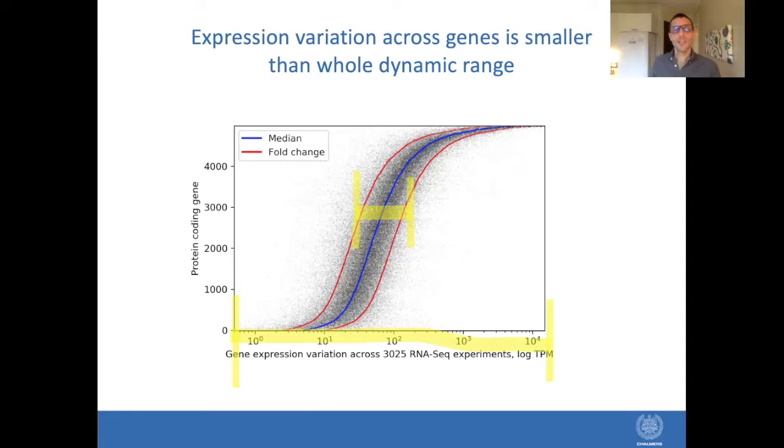So one of the main initial findings in our study is that when we take thousands of RNA sequencing experiments, which cover also the majority of different experimental conditions, and we plot the protein coding genes sorted on the y-axis according to their increasing median gene expression levels, we see that the variation per gene across all of these different conditions and experiments is actually much smaller than the whole dynamic range of expression levels in our data. So this shows that the gene expression is quite well conserved across all the different conditions for each gene, as well as it suggests that this information must somehow be encoded in the DNA sequence itself.